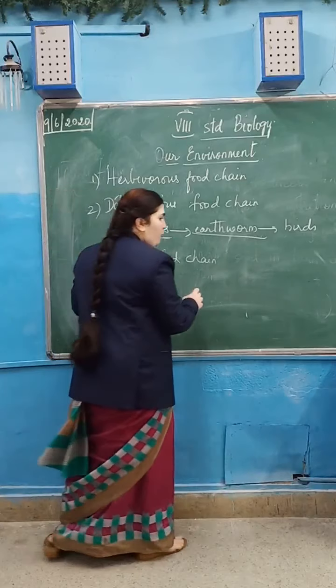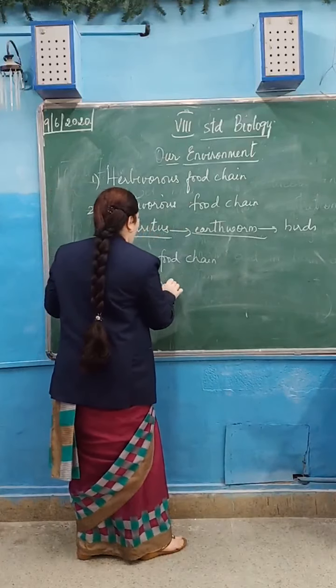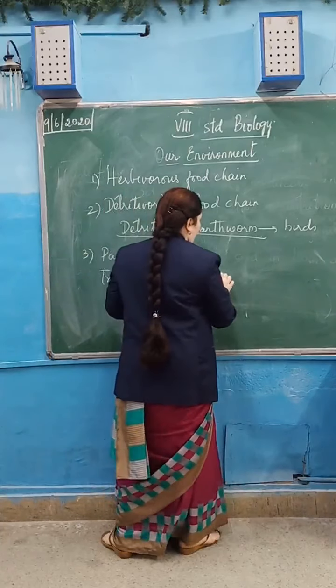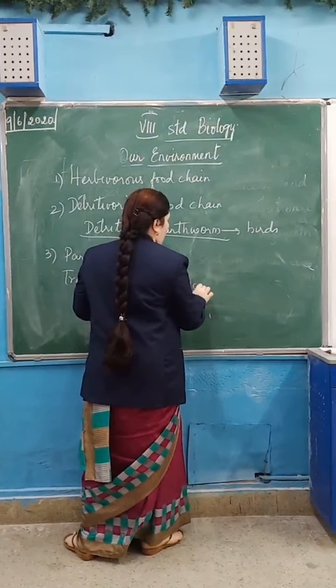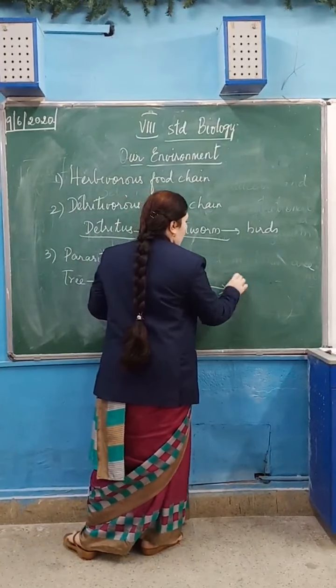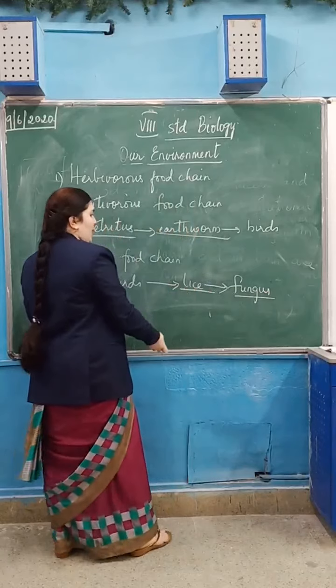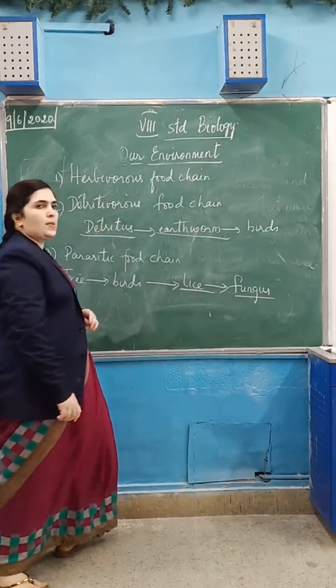On the tree, what is there? Fruit-eating birds. Birds will live on the tree. On these birds there are ticks and mites, small lice also, you can say, small insects. On those lice some fungus will grow. The fungus will take nutrition from these lice. Lice is a parasite on birds.